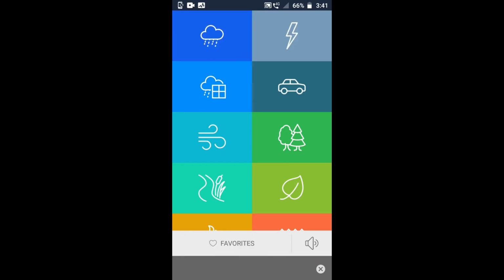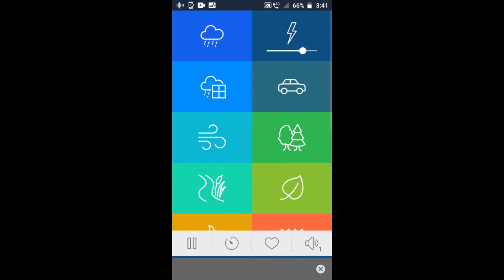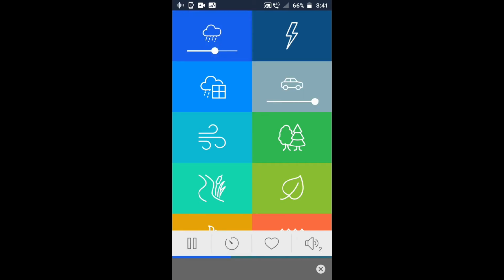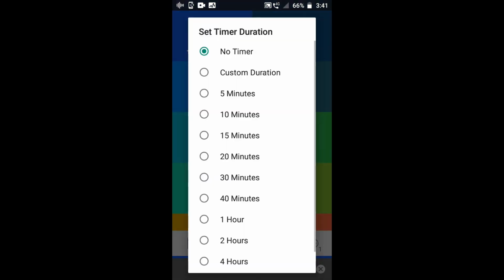And I'm going to put on the lightning. There are many options here. You can mix the audios, like raining and the sound of transport. You can also set a timer with a custom duration, like 5 minutes or 10 minutes, as you wish.